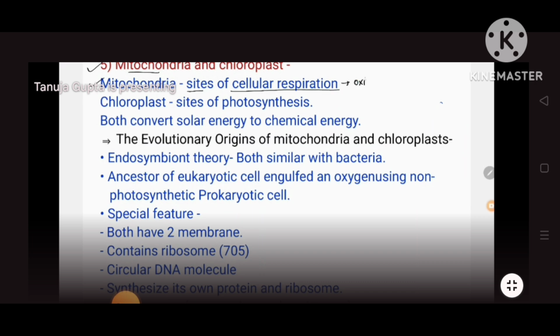It is actually oxidation of glucose, or you can say material, or particularly if I'll write, it is glucose, to release the energy. Okay, release energy. This is called cellular respiration. See, if we take oxygen inside and breathe out the CO2 outside, this process is called breathing. It is not respiration, right?